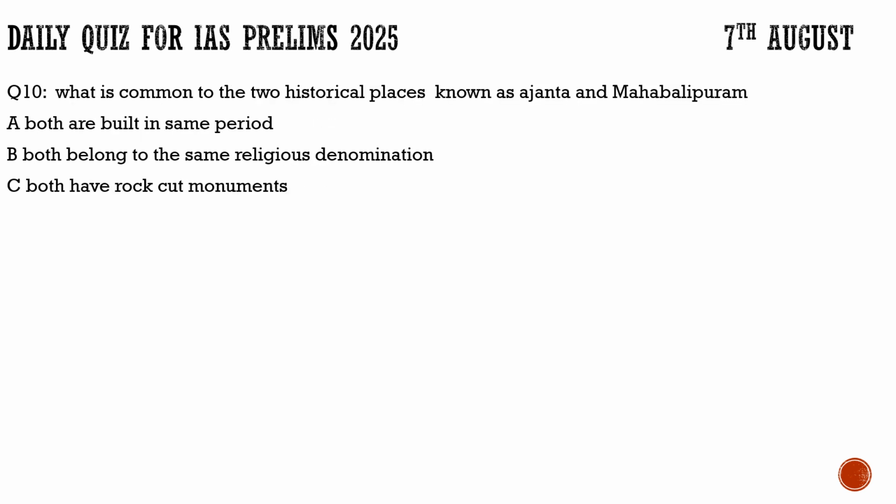Now coming to the last question of today's discussion. What is common to the two historical places known as Ajanta and Mahabalipuram? Both are built in the same period. This is totally incorrect, because Ajanta was built during the 2nd century BCE and Mahabalipuram during the 7th century. So this is incorrect. Option B, both belong to the same religious denomination, totally incorrect. Ajanta belongs to Buddhism and Mahabalipuram to Hinduism. Option C, both have rock-cut monuments, 100% correct. So for question number 10, the correct option is option C.